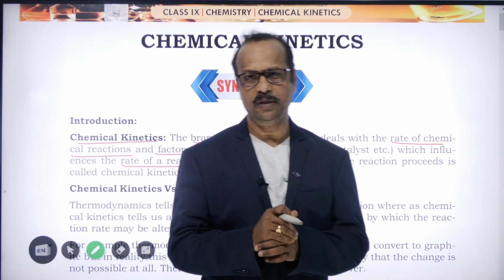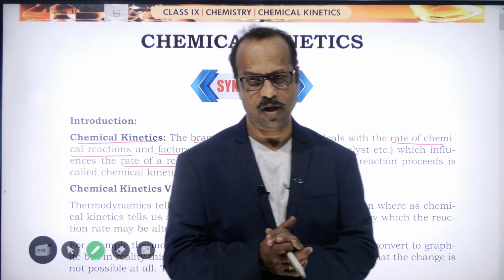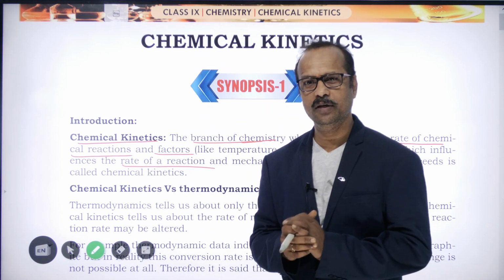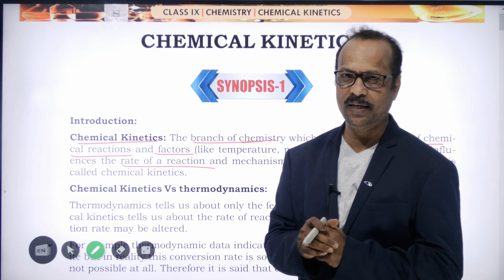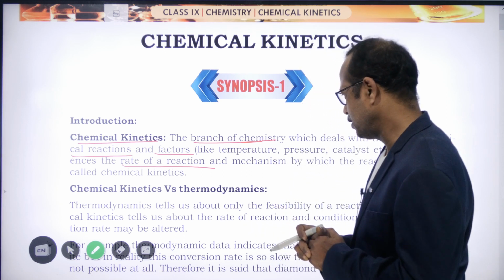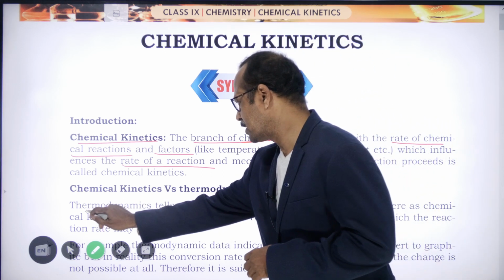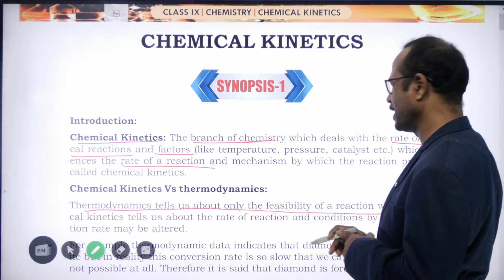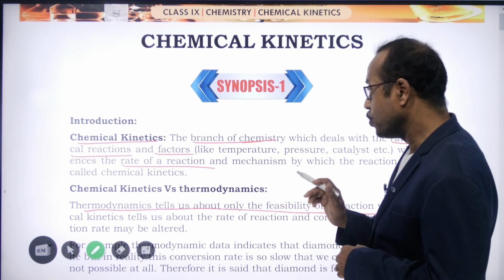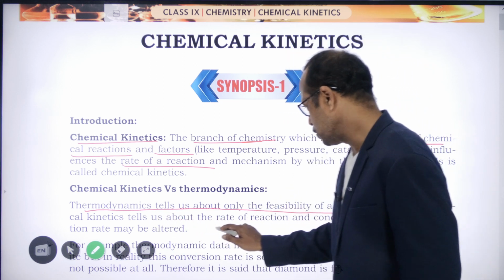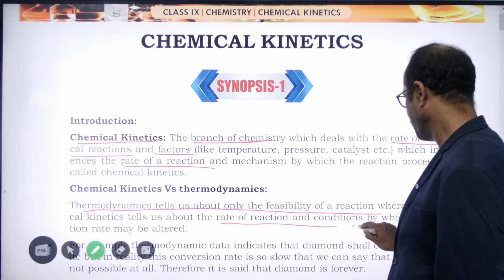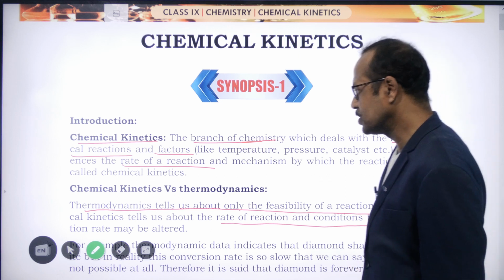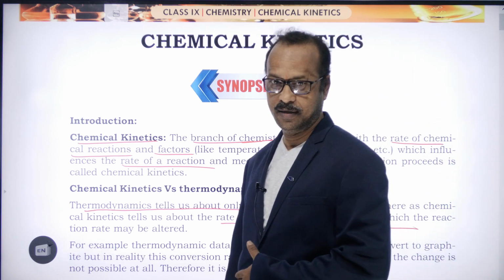In the previous chapter, thermodynamics, we discussed the feasibility of the reactions. Thermodynamics tells us only about the feasibility of the reaction, whereas chemical kinetics tells us about the rate of reaction and the conditions by which the rate may be altered.